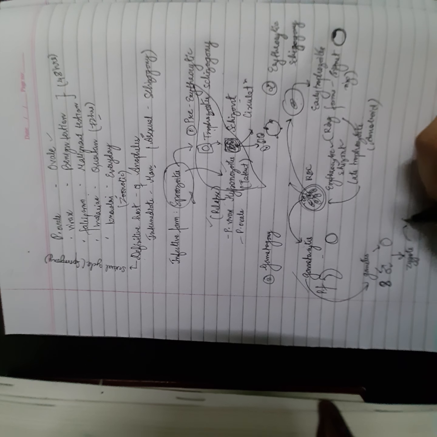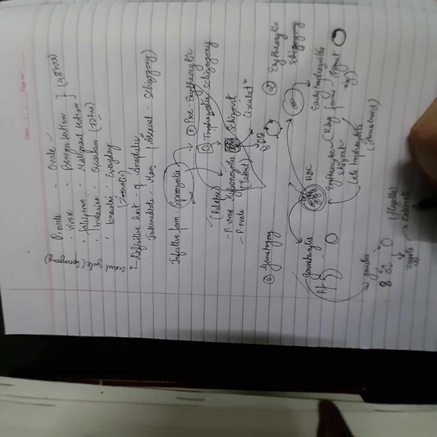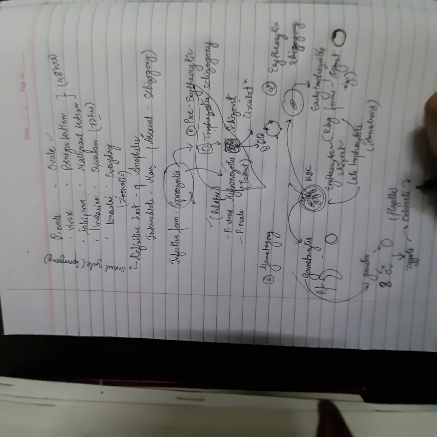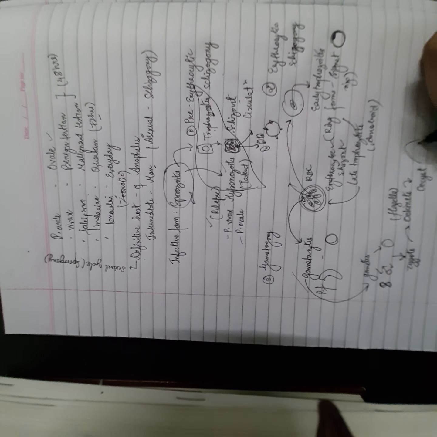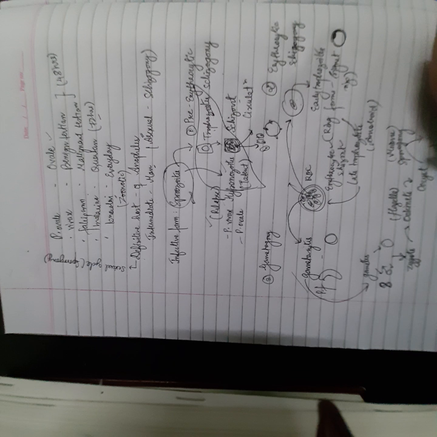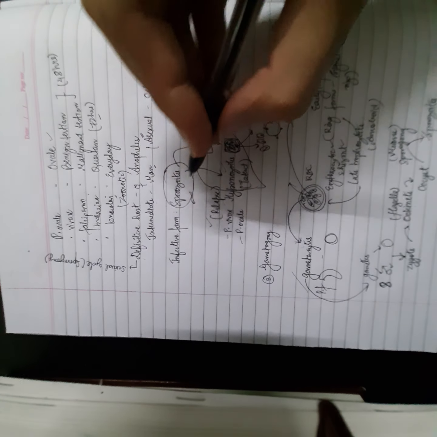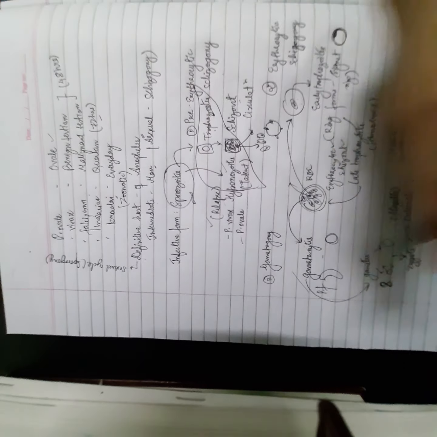And the zygote then turns into what is known as the ookinete. It must be noted that this ookinete also actually has the flagella, so this is also motile. This ookinete then goes into the gut wall where it turns into an oocyst. And these oocysts now undergo sporogony, which is actually meiosis. They turn into finally the sporozoites, which are the infective form. These sporozoites from the gut are going to go back to the salivary glands of the female Anopheles mosquito, and that is how the cycle will keep on continuing.